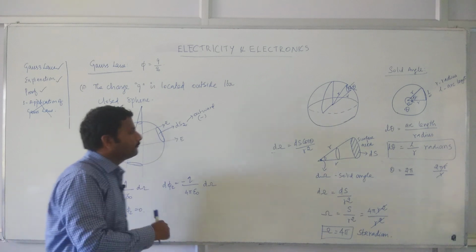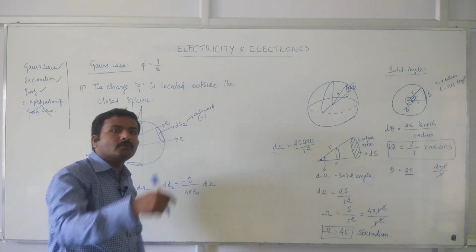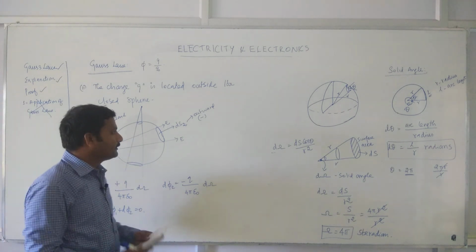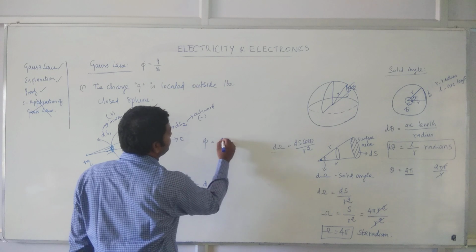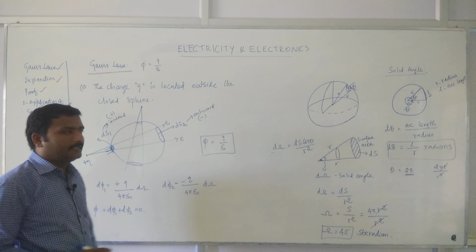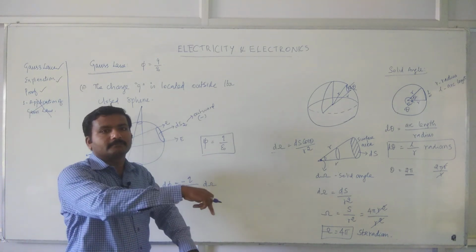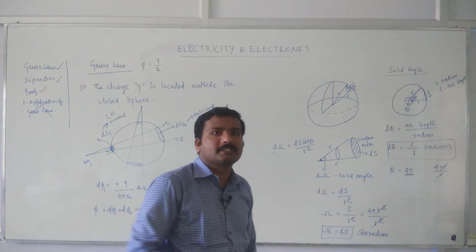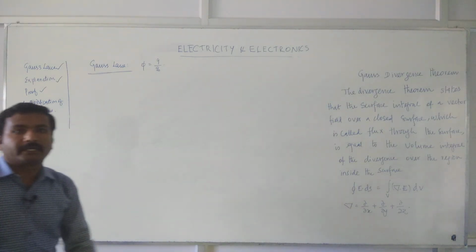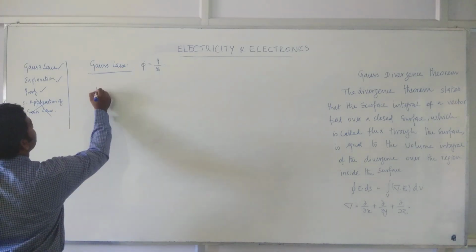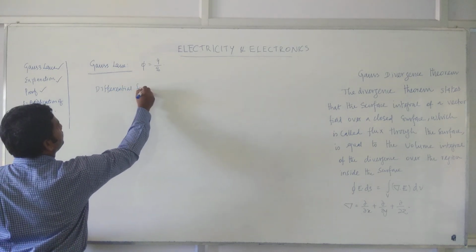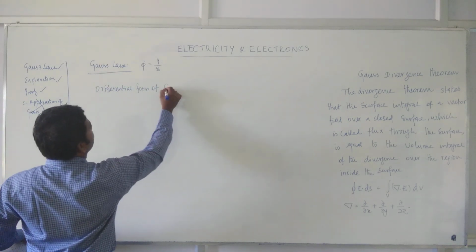But before winding up today's session, let us have one more step ahead that will be used in this application. That is, we have phi equal to q by epsilon naught versus Gauss law. Let's have its other form, the differential form. Let's have a differential form of Gauss law. Okay guys, now the differential form of Gauss law.